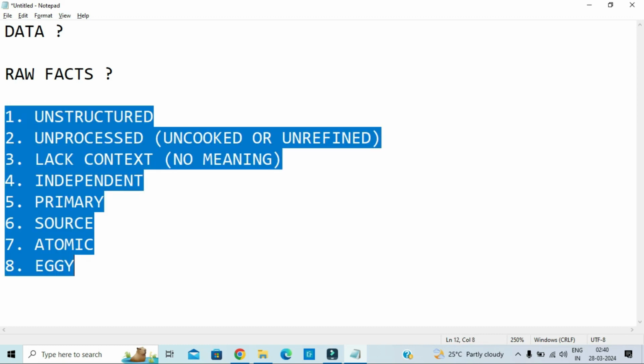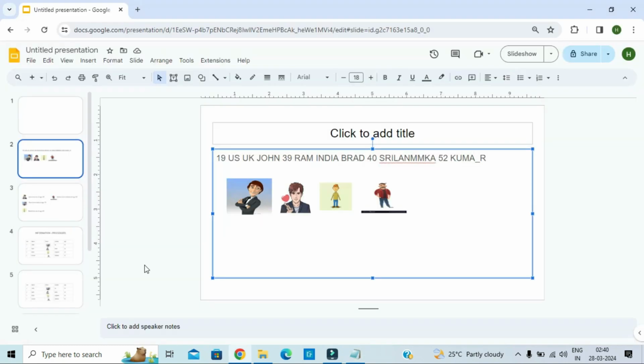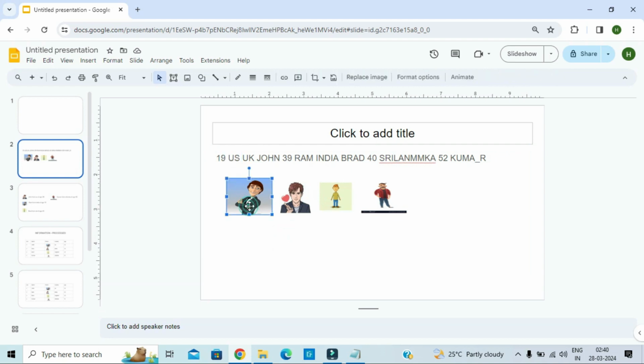The first thing is unstructured. Why do we call data completely unstructured? If you look at the content inside the slides, there are numbers, words, photos, completely messy and scattered.